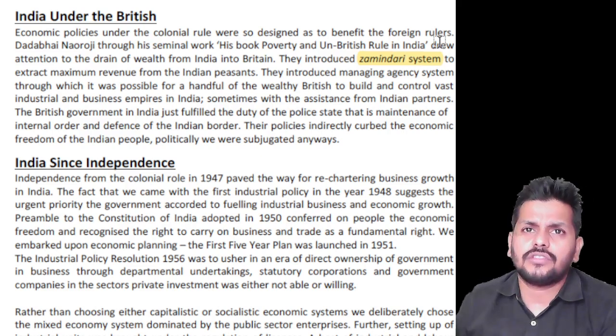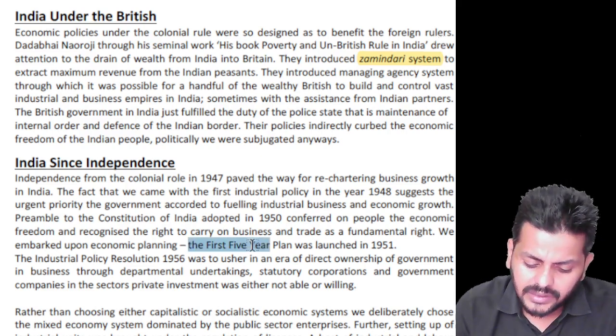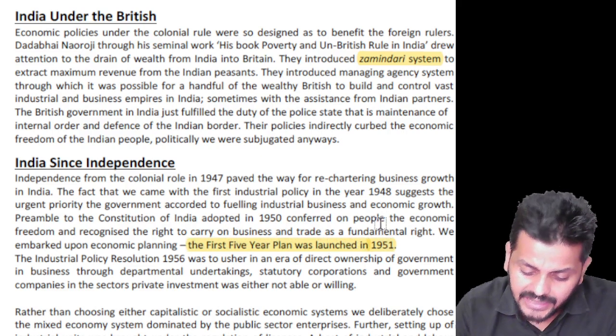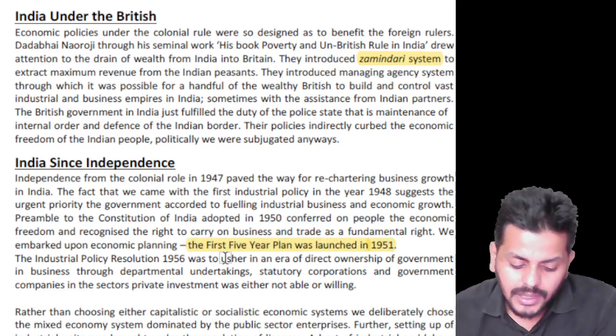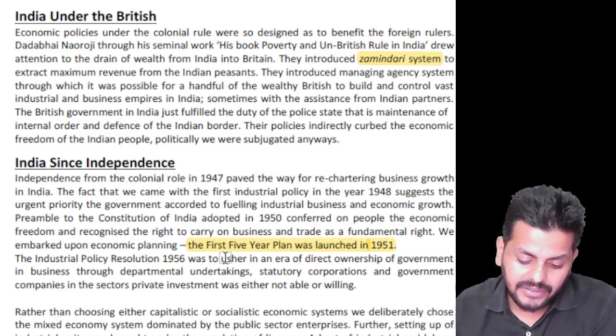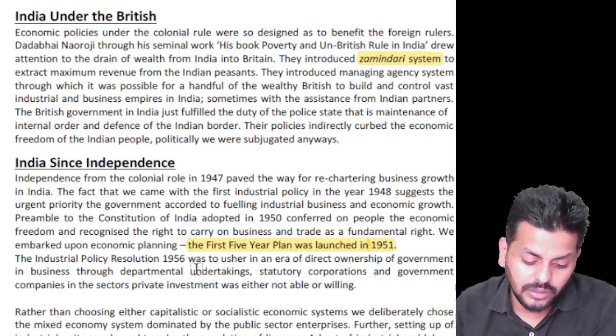How things changed since independence. There is a story of the first 5-year plan, which was launched in 1951. These sort of key landmark things become very important. So the first 5-year plan was launched in 1951. Could be a question in the MCQ.